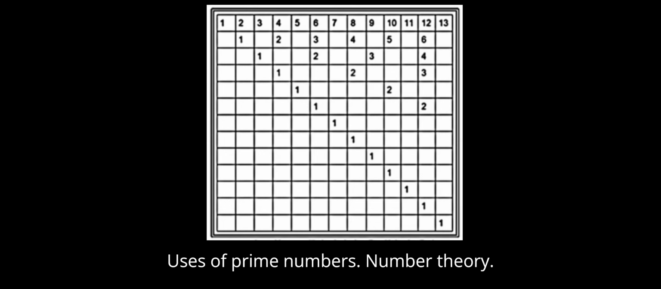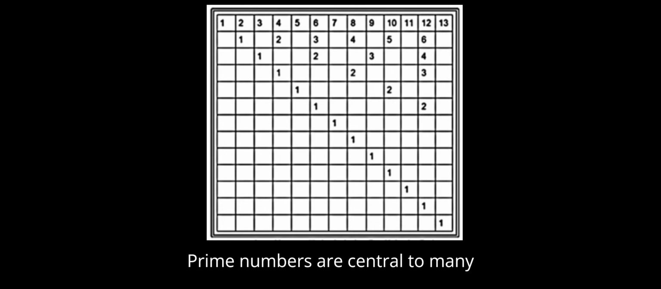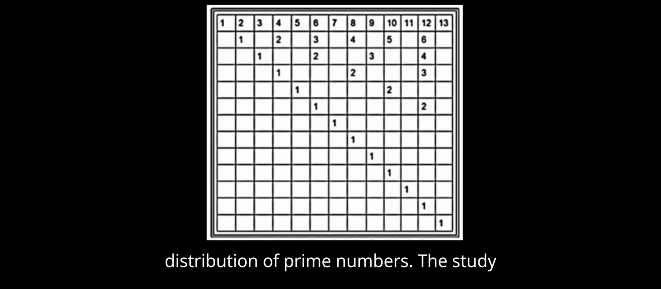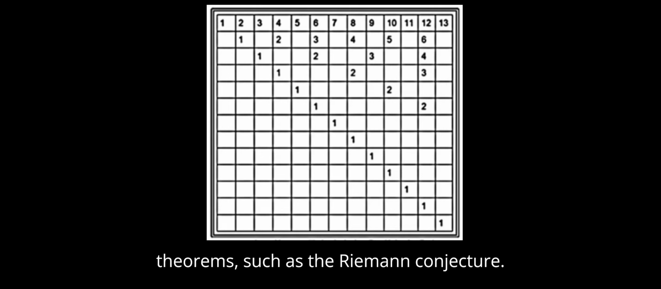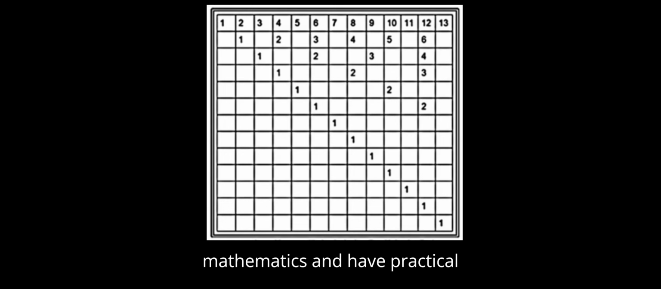Uses of prime numbers. Number theory. Prime numbers are central to many branches of mathematics, especially number theory. Cryptography. Algorithms based on the properties of prime numbers to secure data. Distribution of prime numbers. The study of the distribution of prime numbers leads to various interesting results and the development of new theories and theorems, such as the Riemann conjecture. Prime numbers play a fundamental role in mathematics and have practical applicability in areas such as information security and algorithms.